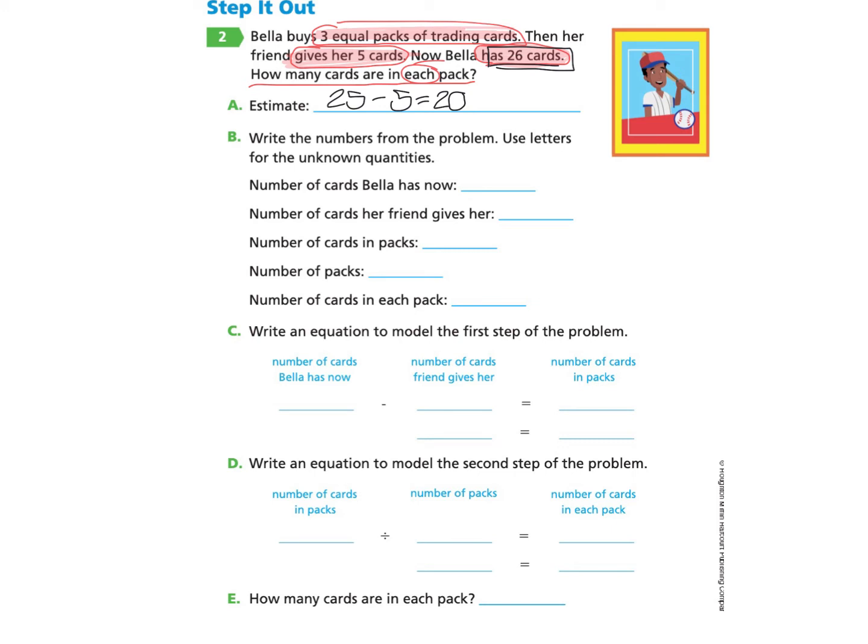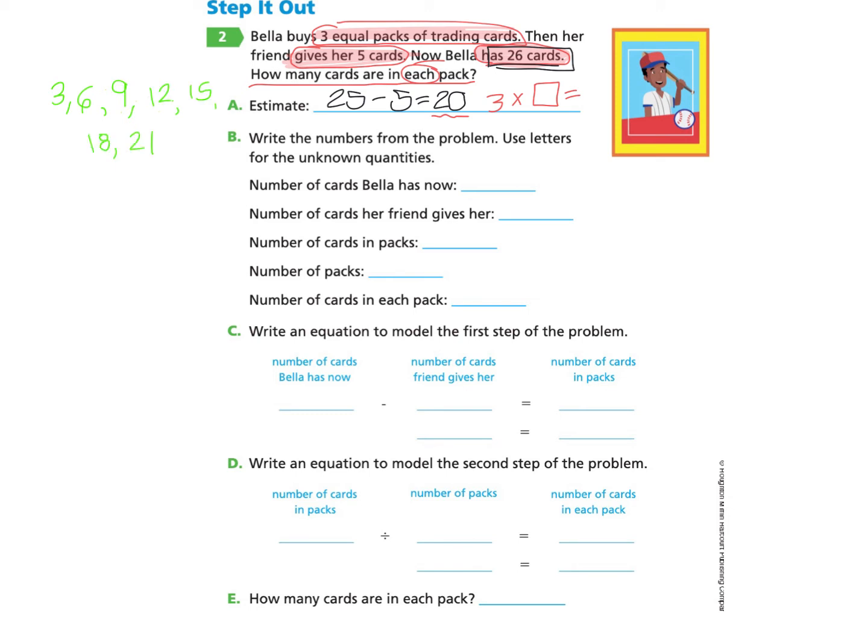So now I'm thinking that I'm going to multiply something by 3, and that's going to get me close to this 20, but not over, because again, I'm looking for about. So I could count by 3s: 3, 6, 9, 12, 15, 18, 21.